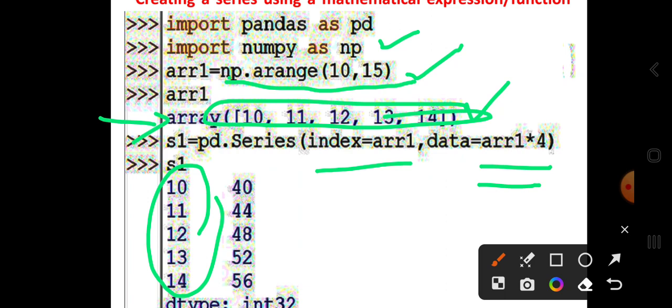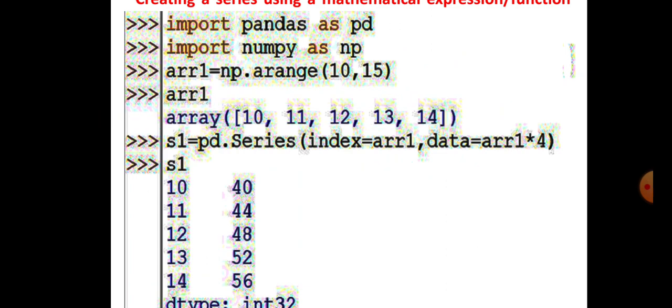If you want to provide another expression for the data values, then you can provide it, and you can note one thing: the Series function contains data values as well as index values. If the index is not provided, then by default implicit indexing is used.